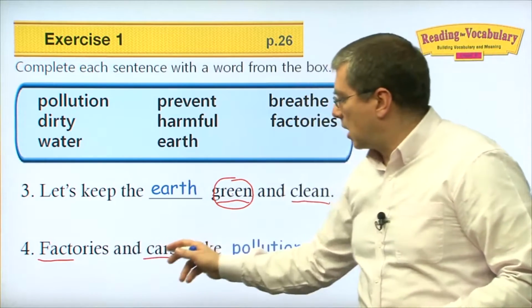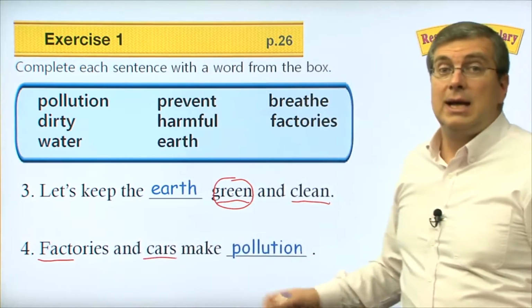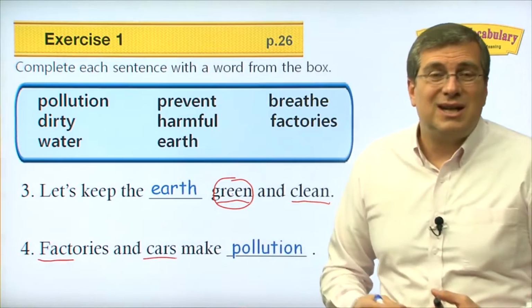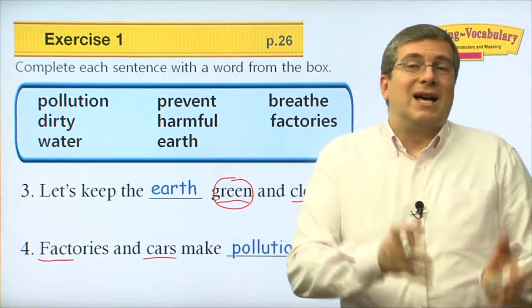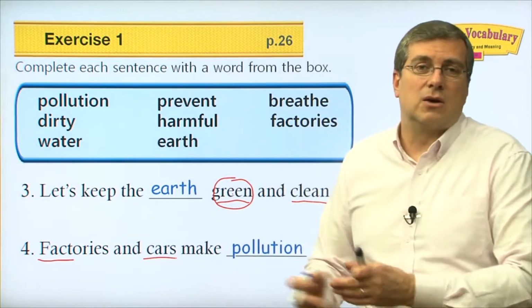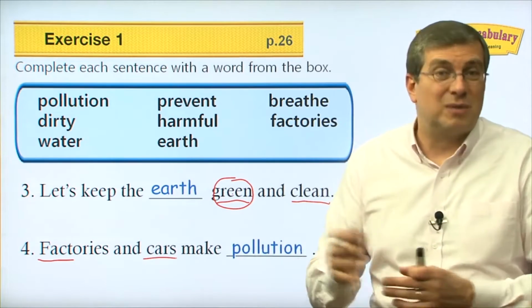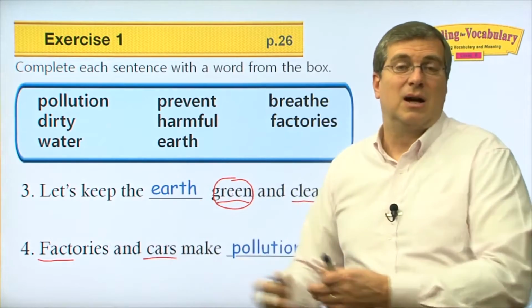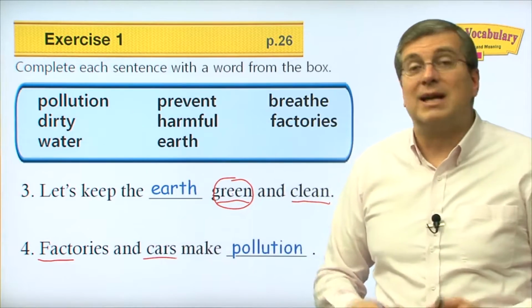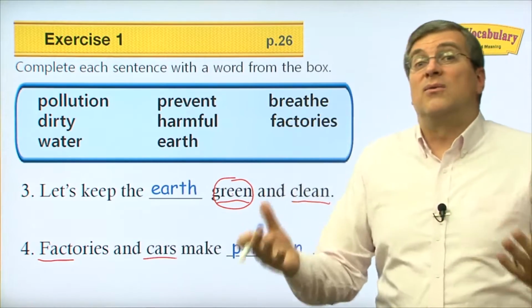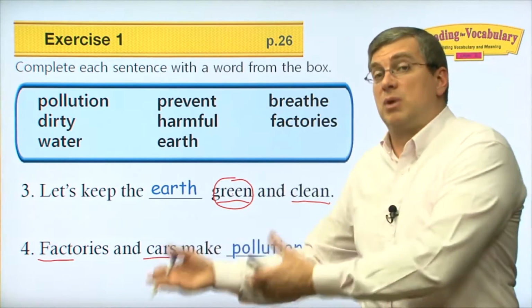So factories and cars make pollution. It's something that they do. It's not something they're designed to do. It's just something they do as a side effect of using those things. Factories aren't built to make pollution. It's just something that happens with that other activity that they're doing. Same thing with cars. We like cars, we like to drive, but unfortunately, they also cause pollution.